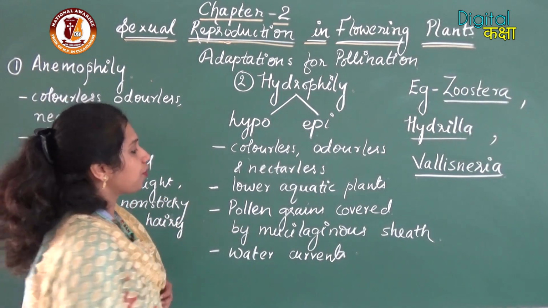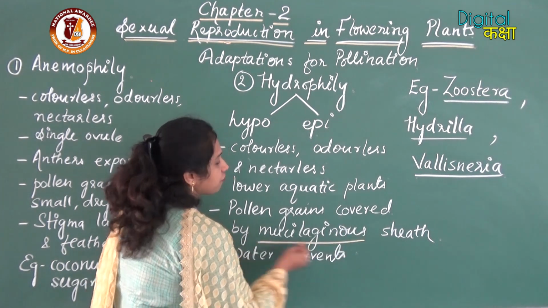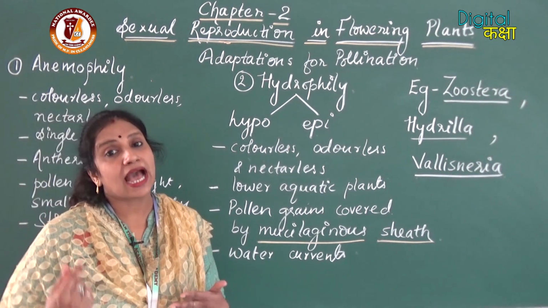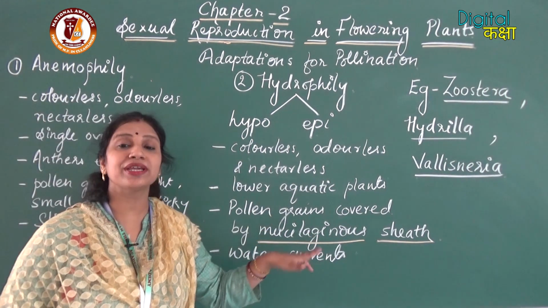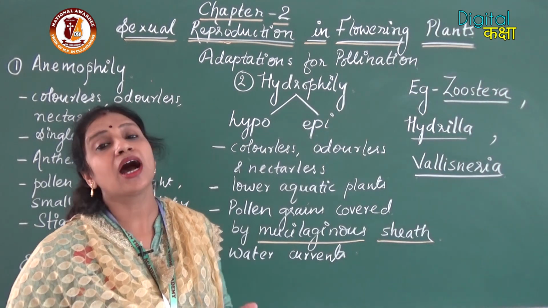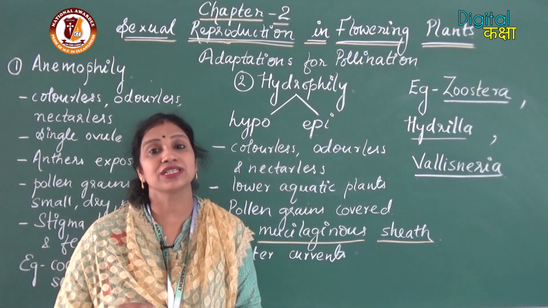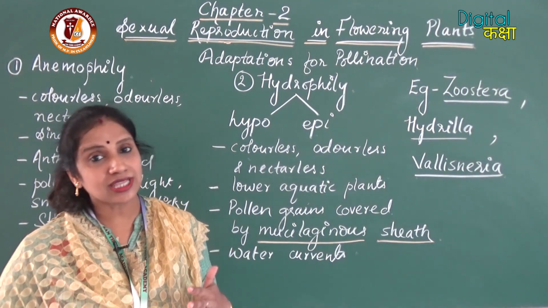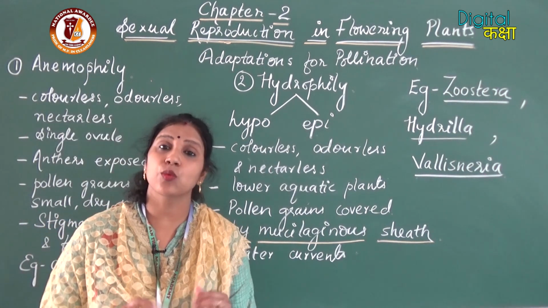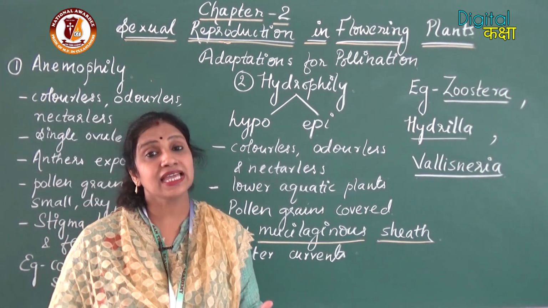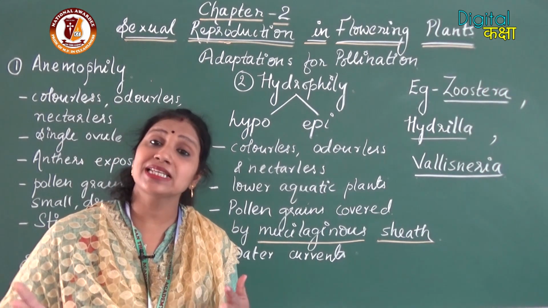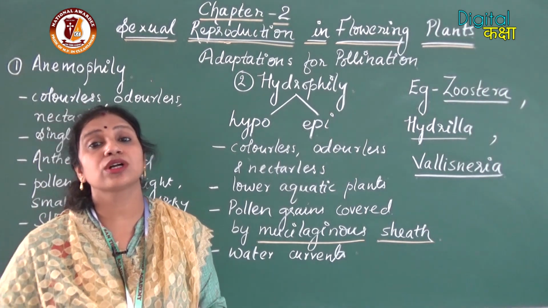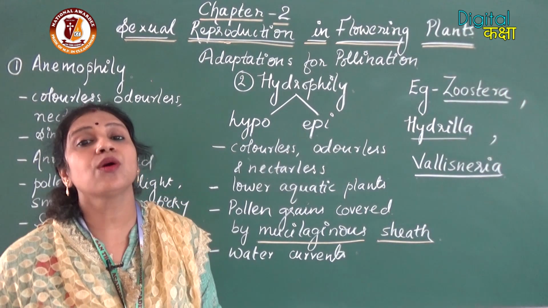Now the most important characteristic of the plant species which go for hydrophily is that their pollen grains are covered by a mucilaginous sheath or covering. So what is the purpose of this mucilaginous covering? If the pollen grains are not covered by a mucilaginous covering, then they will become wet, and the second thing is that they will decay due to continuous presence in the water.